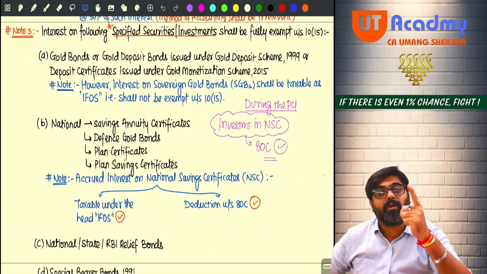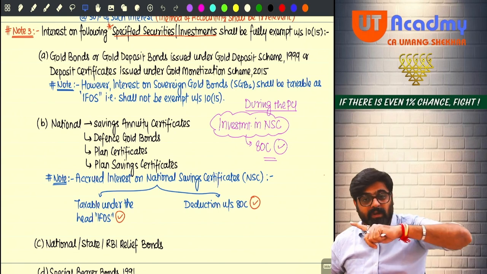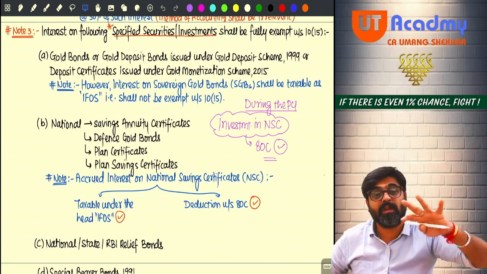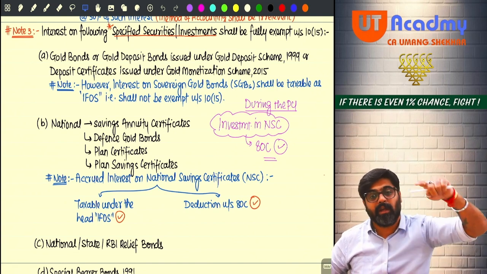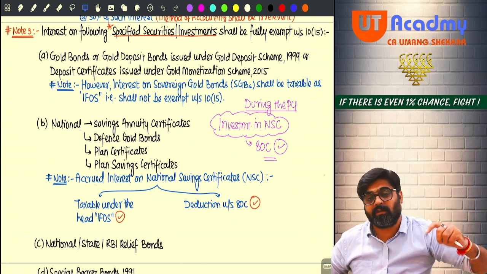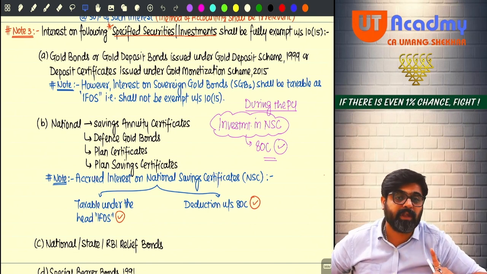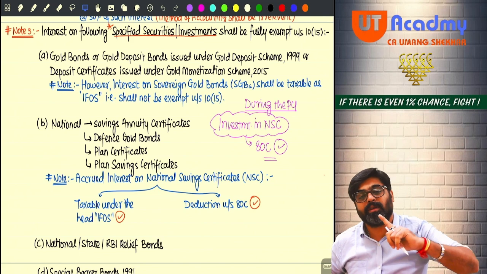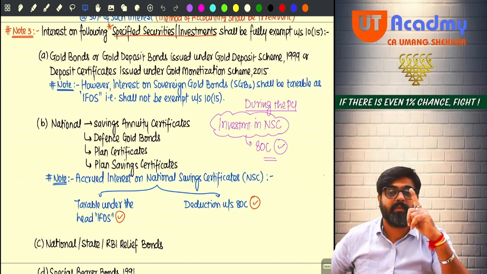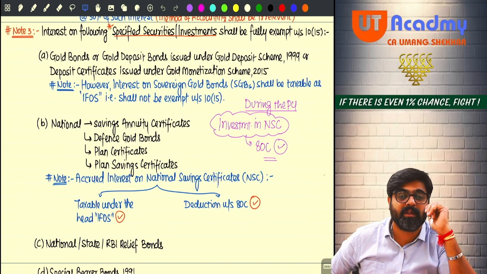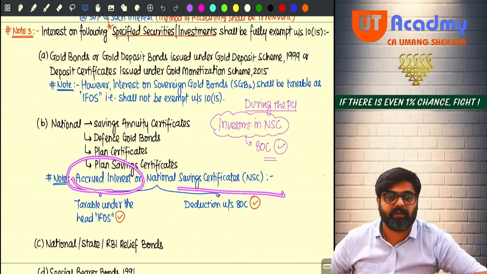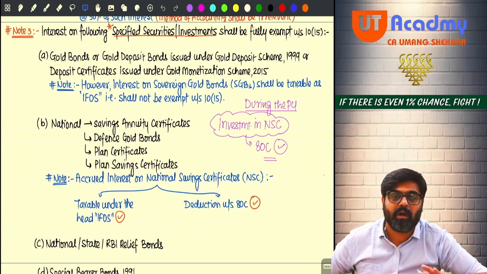Now what will happen? Main principal amount plus first year's interest and plus second year's interest will be reinvested for the third year. It will happen every year till 15 years. So for the first 14 years, this will be treated as your taxable income, and you are going to get 80C deduction also, but only for accrued interest on NSC. Only for accrued interest on NSC you can do that.